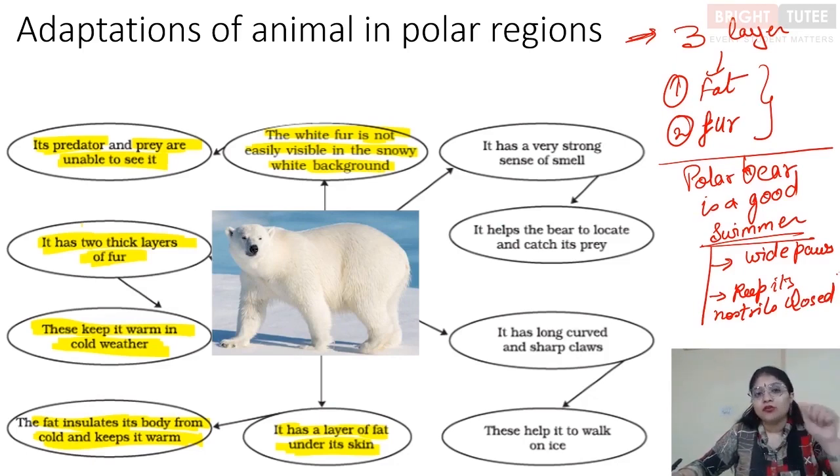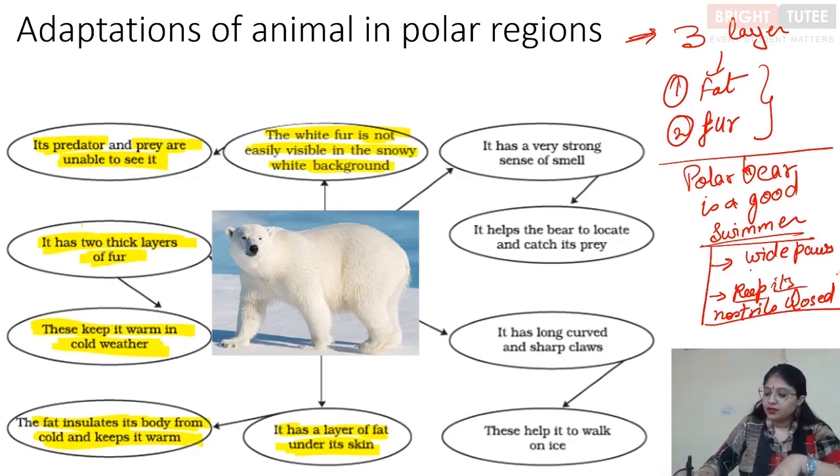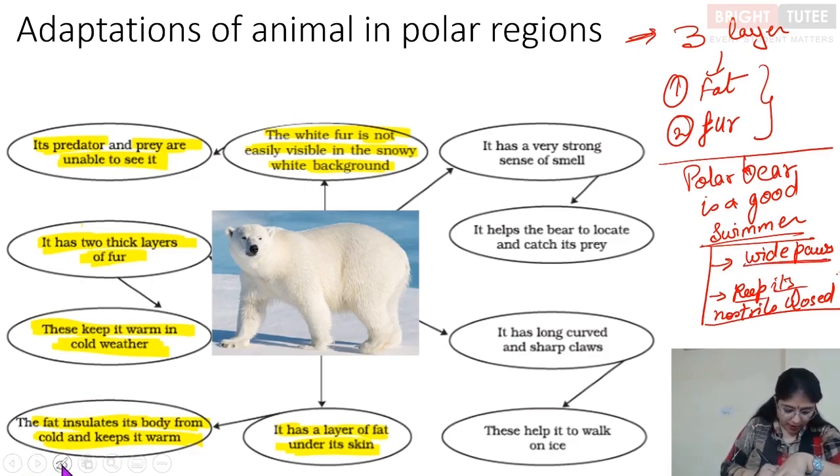Like I said, it also hunts inside the water because seals and some of the fishes which it preys on are actually in the water, right? So it can stay in the water for a long time, and these features help it in becoming a good swimmer. Then these wide paws not only help in swimming but are also helpful in walking on the snow, right?